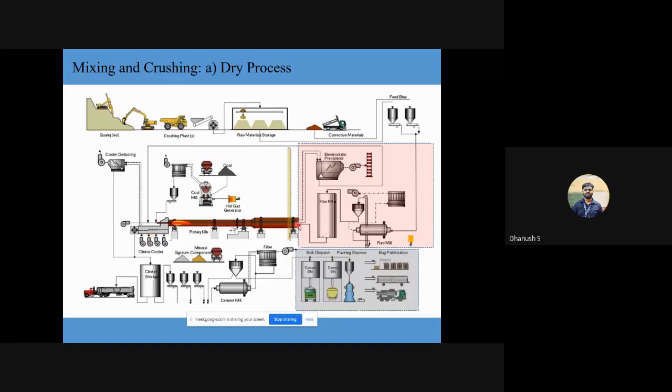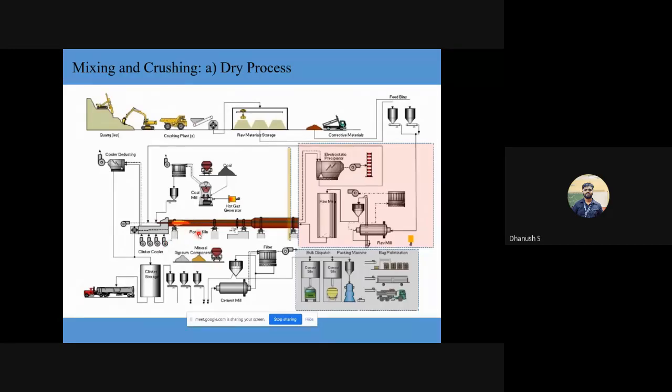Okay, this rotary kiln is inclined at an angle. So you feed the material here, you burn the material from here, and by the time it reaches from the right end to the left end, you would have gotten these clinkers formed here. So this is where the clinkers come out, and these clinkers are rapidly cooled. Like she said, the clinkers are normally the size of a marble ball.